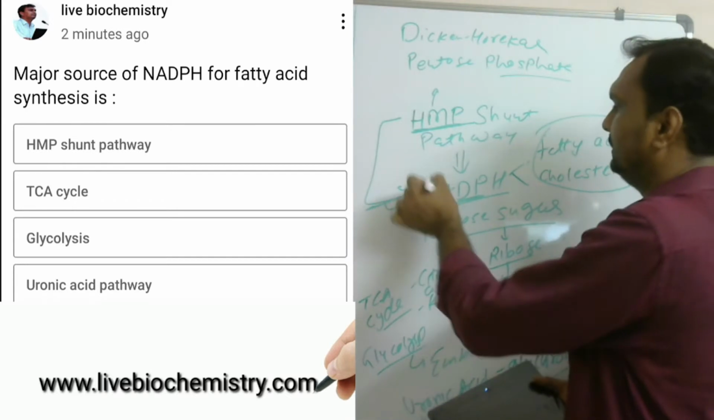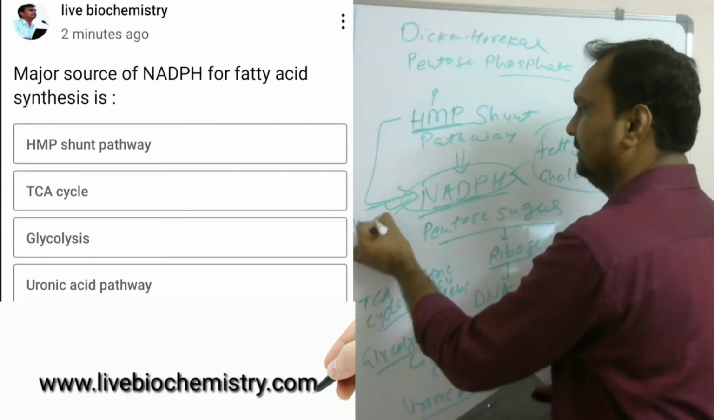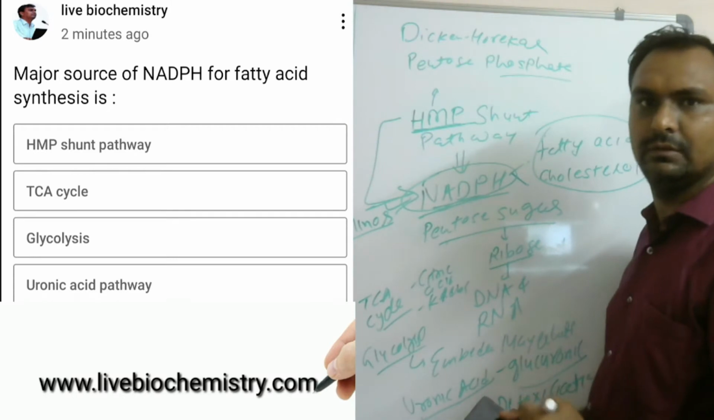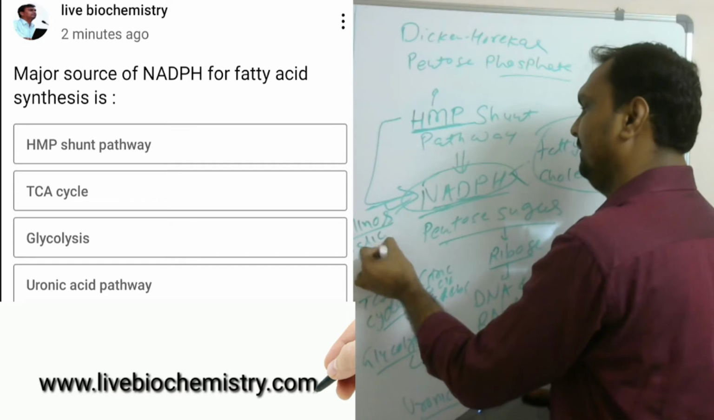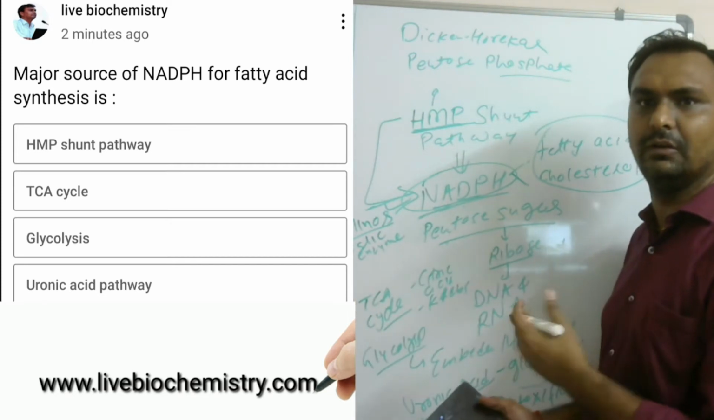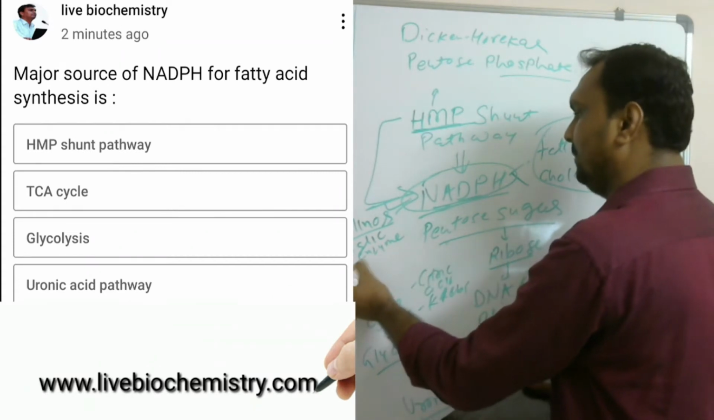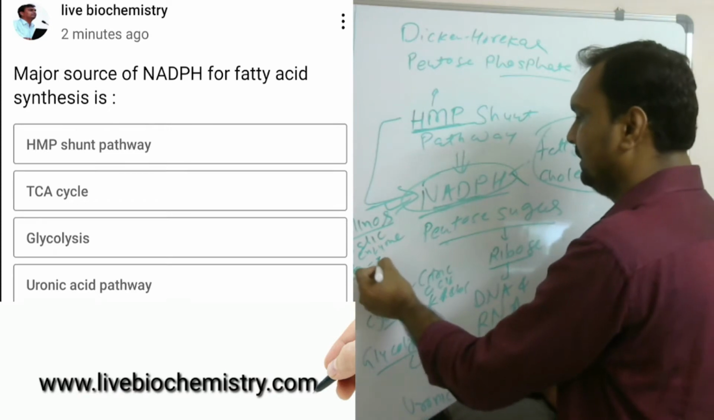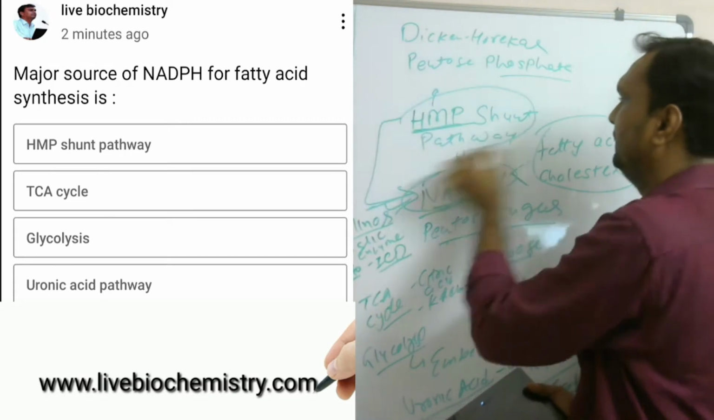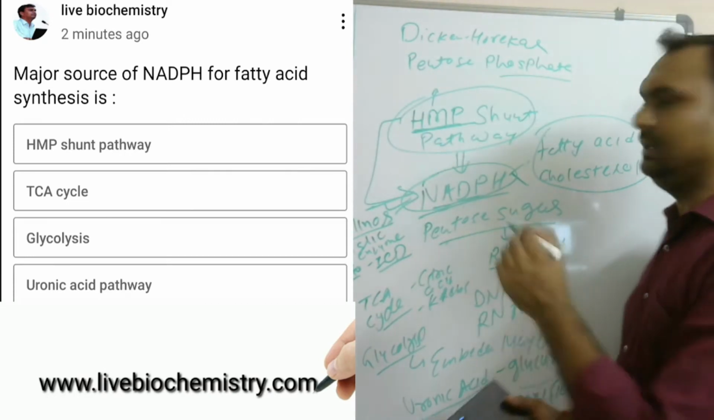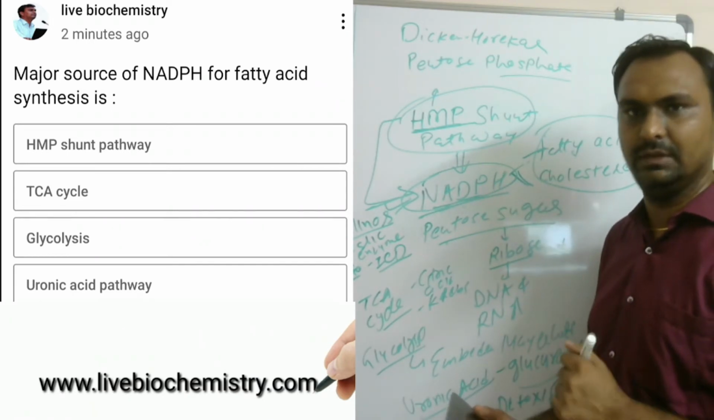Another source of NADPH apart from the HMP shunt pathway, a minor source, is malic enzyme. In the conversion of malate to pyruvate by malic enzyme, NADP is converted to NADPH. Another is cytoplasmic, not mitochondrial, isocitrate dehydrogenase enzyme. But the main NADPH is produced from the HMP shunt pathway, and it is mainly used for fatty acid synthesis and cholesterol biosynthesis.